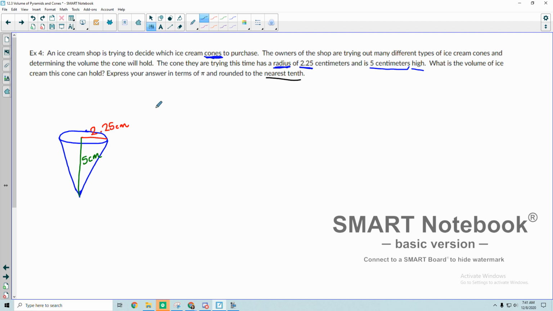And we're working with a cone, so if you remember the formula for that, it's going to be 1/3 times the base times the height. And in for B, the area of the base, since it is a circle, I'm going to use pi times radius squared, because this is the formula for the area of a circle.